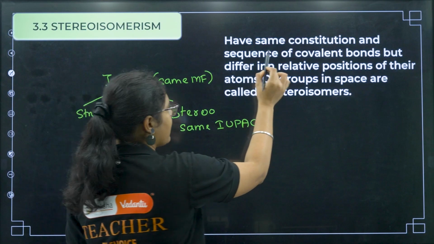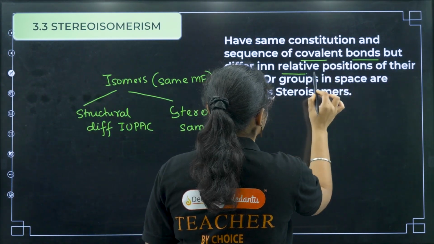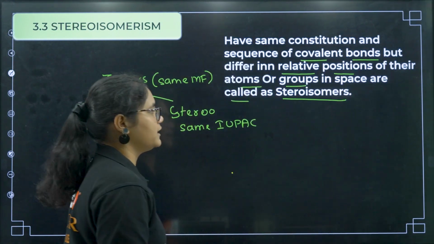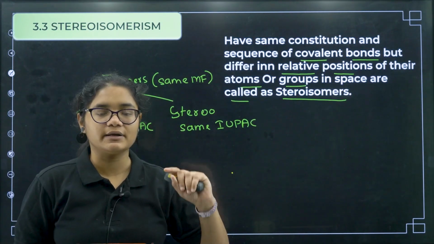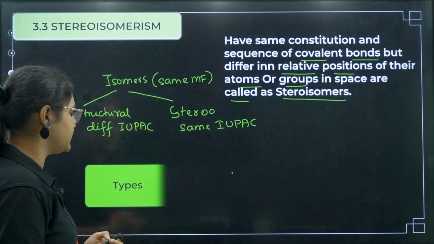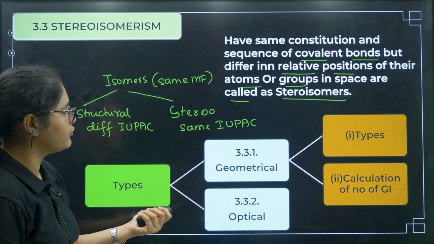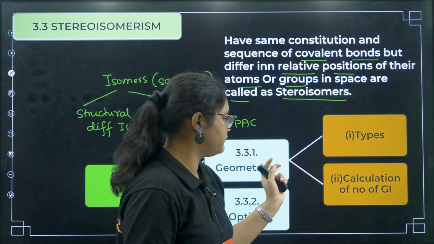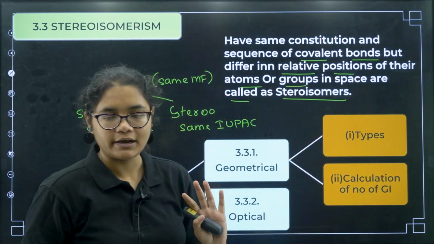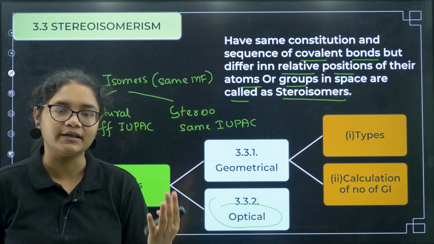So, they have the same constitution and sequence of covalent bonds but differ in the relative positions of their atoms or groups in space, and are called stereoisomers. They have the same bonding, so that is why they will have the same IUPAC name. Now what are the types here? Geometrical and optical. First we will discuss the types of geometrical isomerism and calculate the number of geometrical isomers. Optical isomerism I will be discussing in the next class.